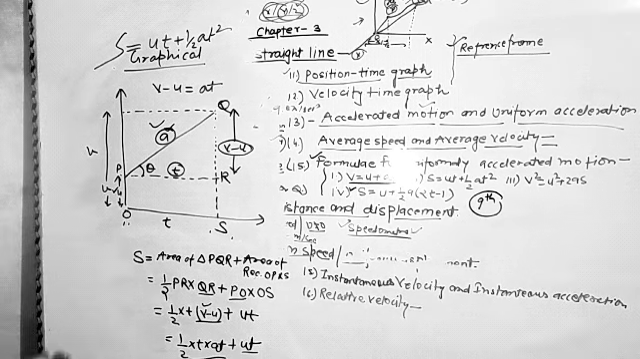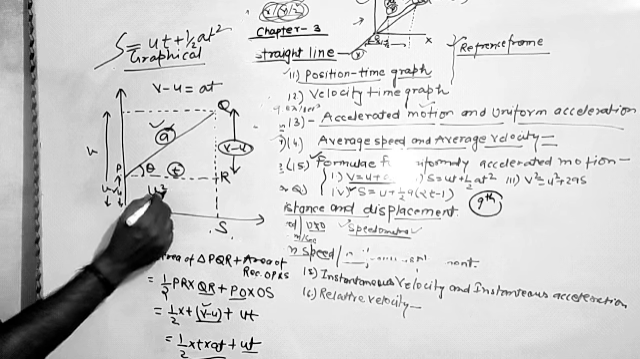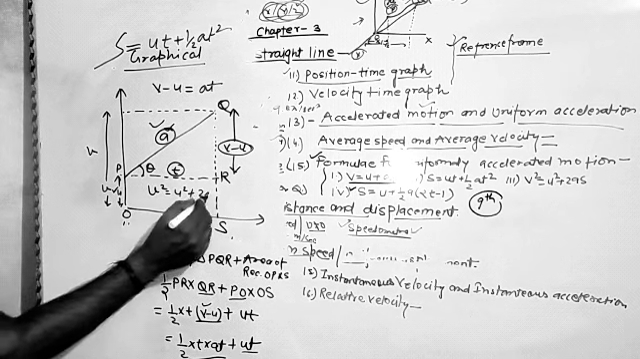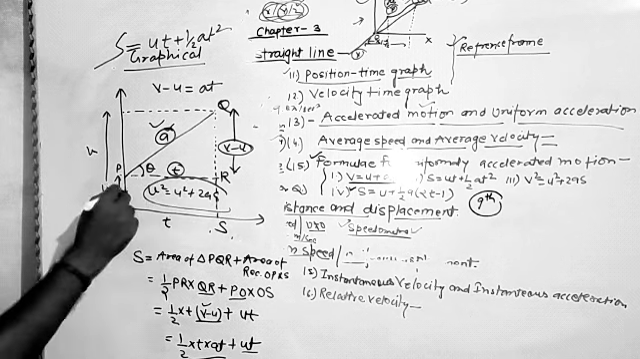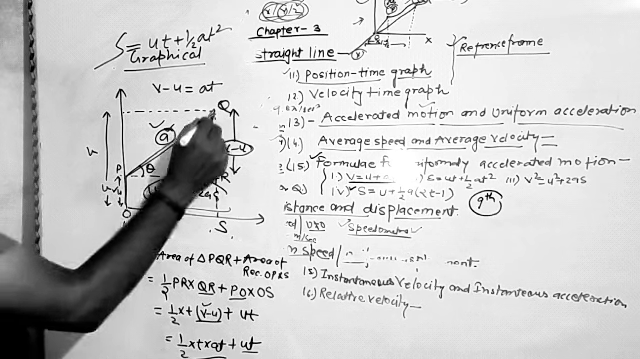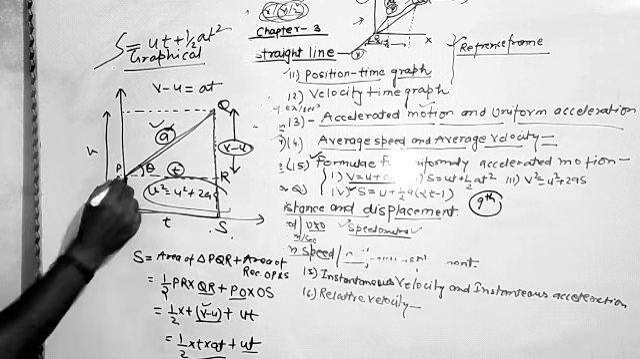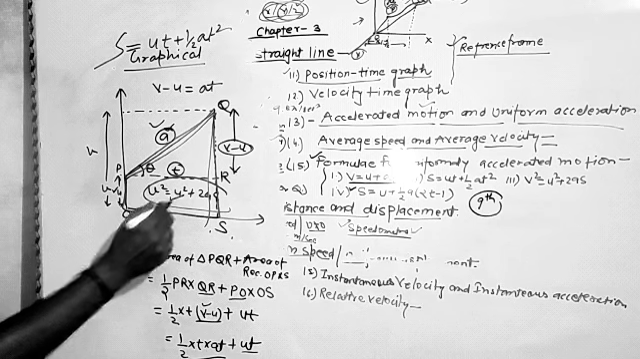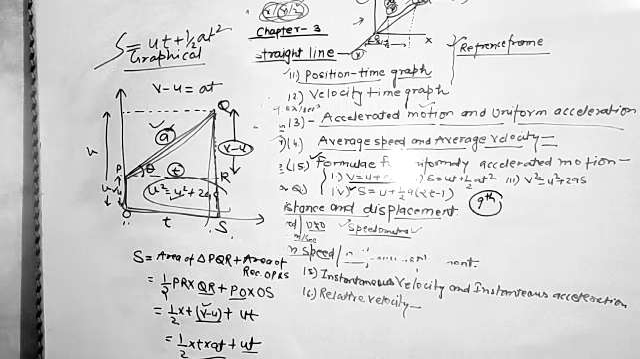Now what will we do in the case of the third equation? V square is equal to U square plus 2as. I am leaving this to you: just find out the area of the trapezium. Ultimately you will get the third equation of motion, V square is equal to U square plus 2as.